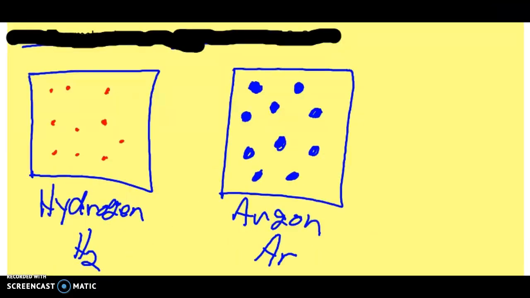So just a quick little visual to demonstrate that. You're welcome for the artistic drawing here, but I'm looking at two volumes of gases. It's the exact same size square, or it should be. If I count the number of particles, even though hydrogen is a much smaller particle and argon is itself a much larger atom, it doesn't matter, because see all this empty space in here? As long as these are at the same temperature and pressure, we're going to have the same number of particles.